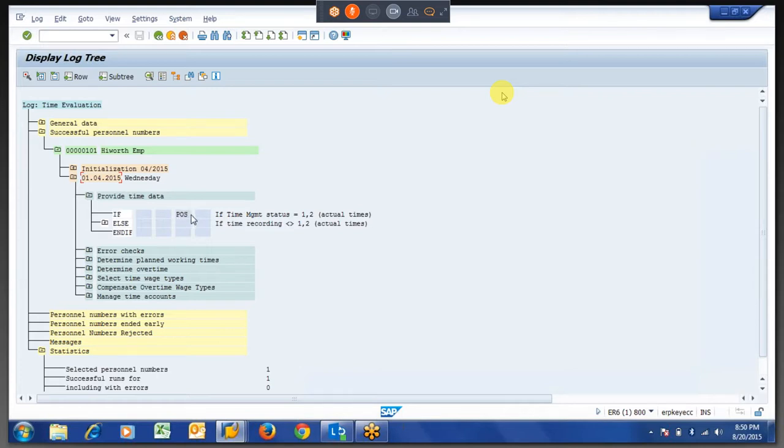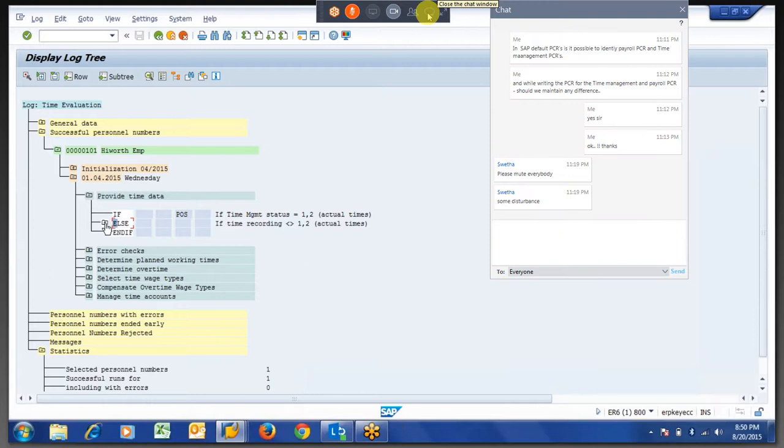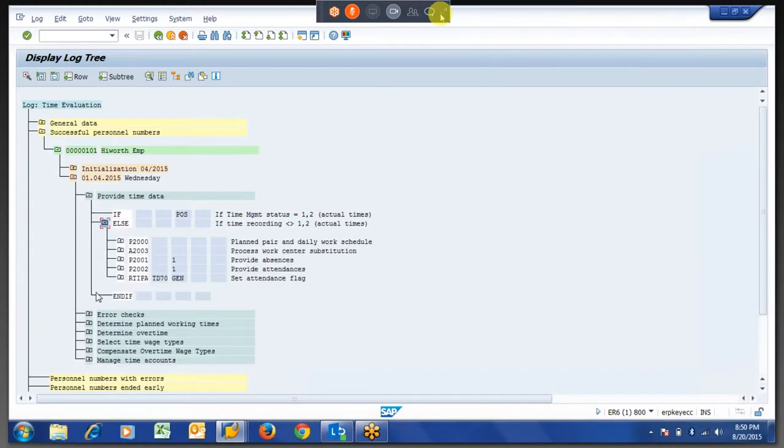There is an IF POS. So there is a standard functionality by SAP. If you are using an IF condition, we already used, if you remember, IF PCR, then ELSE, then ENDIF, right? So if you are not giving PCR and you are giving the standard POS, it will check the time management status 1 or 2. If it is not equal to 1 or 2, it will go to ELSE. So our time evaluation is 9, which is negative time evaluation, so the logic will go to ELSE, right?